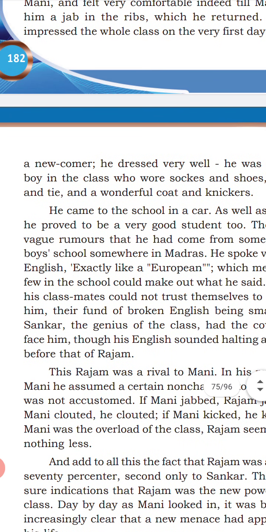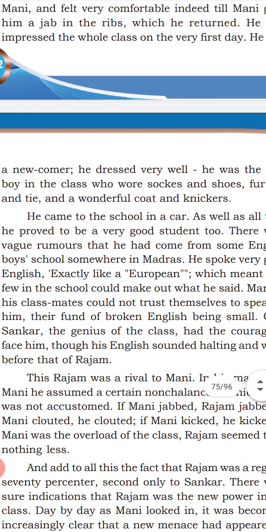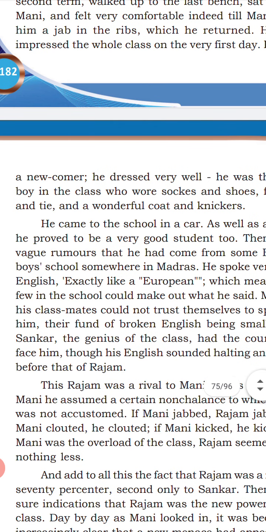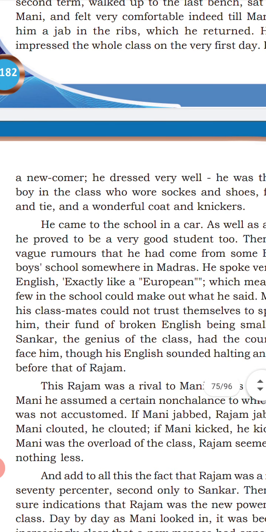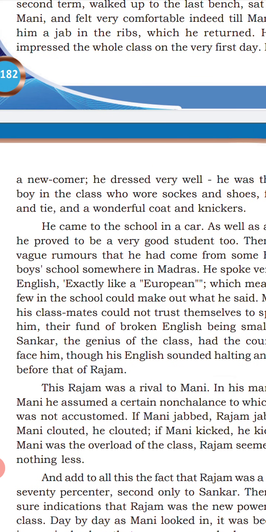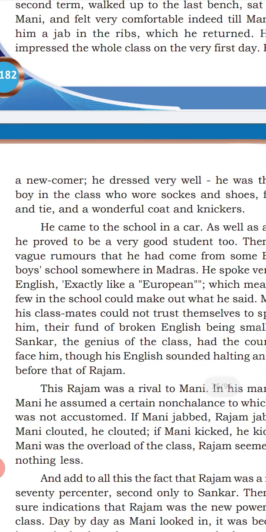There were vague rumors that he had come from some English boys' school somewhere in Madras. So it is said that he came from other parts of the country, especially an English school, right? So he could speak very good English, and everybody admired him very much.